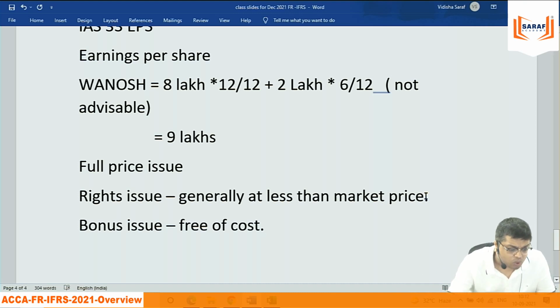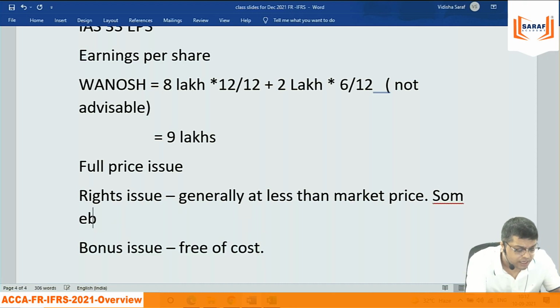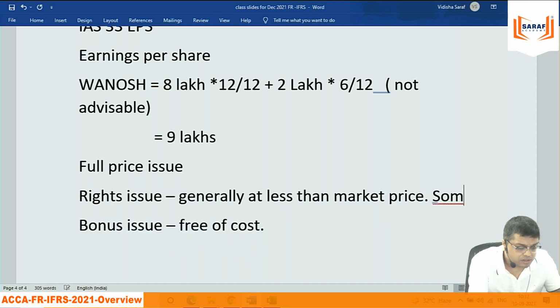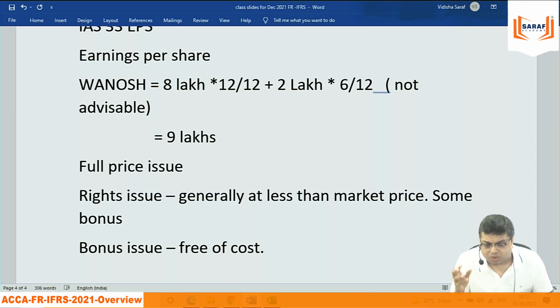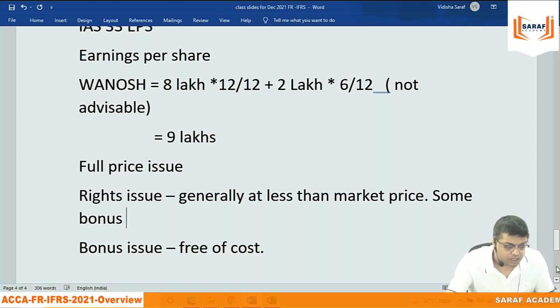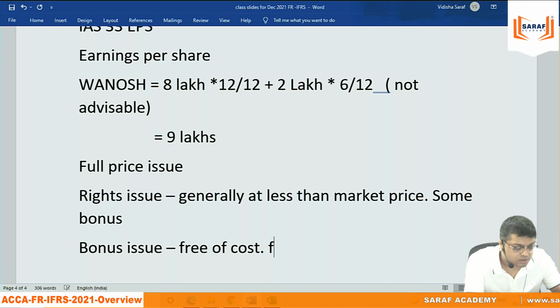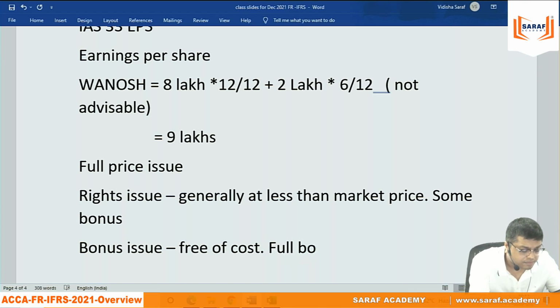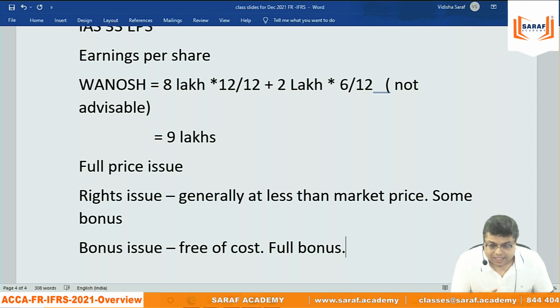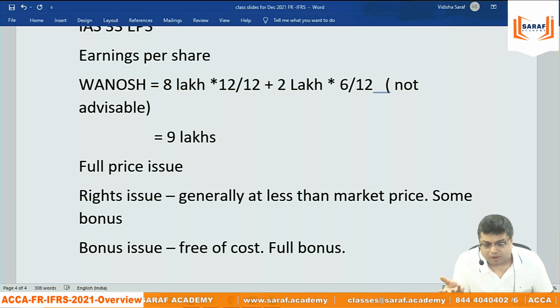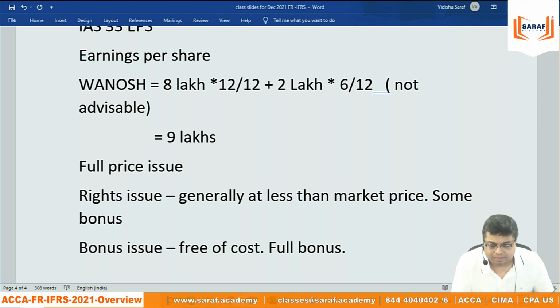So in a rights issue also, some bonus is there. Why? Because a share having 2,000 value is given at 1,800, so the 200 you are not required to pay. But in case of bonus, it is full bonus. Both have some bonus element, and this bonus element needs to be incorporated in calculating earnings per share.